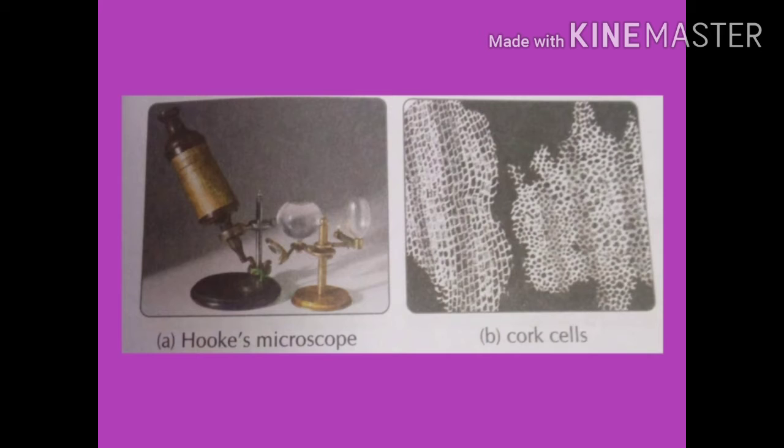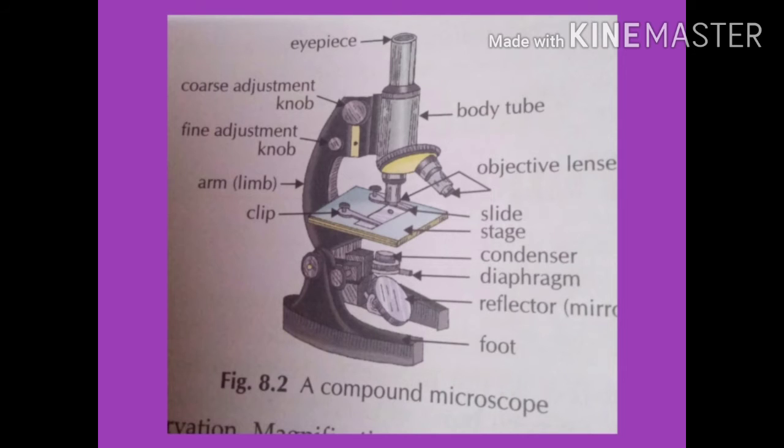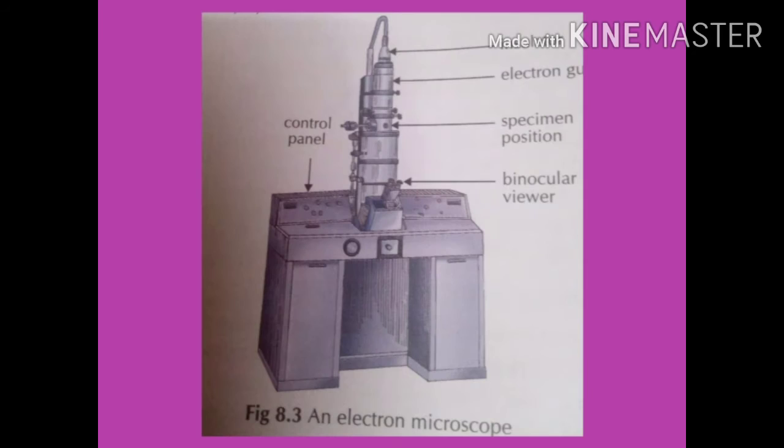Cells are the basic structural and functional unit of a living organism, and new cells arise from pre-existing cells by cell division. And every organism starts its life as a single cell. In this slide you can see a compound microscope, and in the next slide you will see an electron microscope, which is used nowadays, or you can say a better version of the electron microscope is used nowadays.